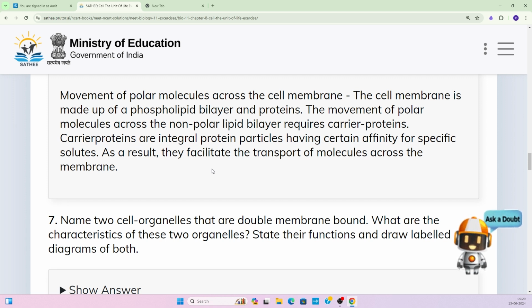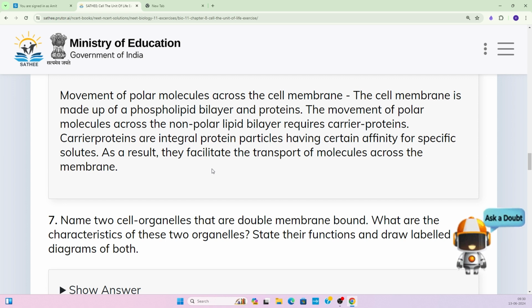There are certain hormones that are made up of lipids, so they can enter the cell easily through the lipid bilayer. But for the polar molecules, there are specific carrier proteins. These carrier proteins are the same integral proteins we are talking about.